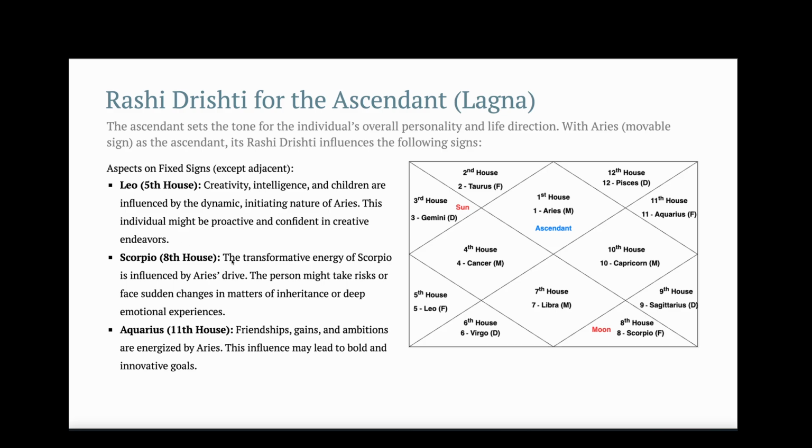It also aspects Scorpio, and Scorpio has a transformative energy, so this person might take risks or face sudden changes. And the 11th house is related to friendship, gains and ambitions. That part of life is energized by Aries, which may lead to bold and innovative goals.